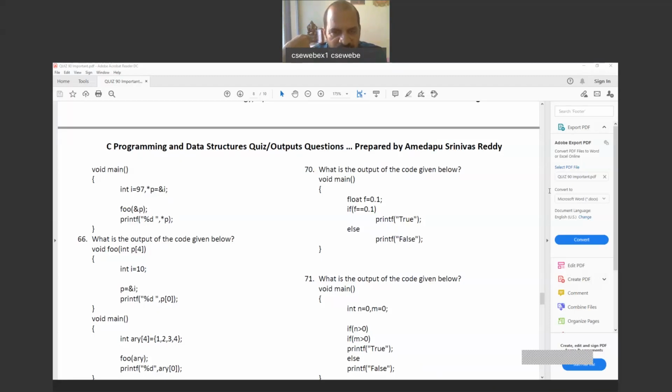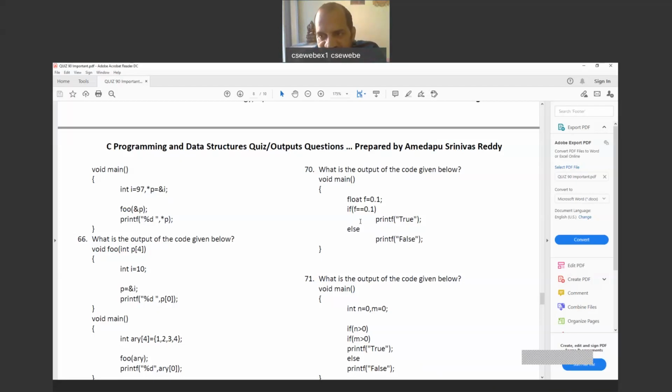So you should collect only the address of a variable into the ptr variable. If you write only A[2], its value will come. The value of A[2] is, I think, 3. So we are trying to store 3 into the pointer variable, which is not allowed. Right? Come to question number 70.